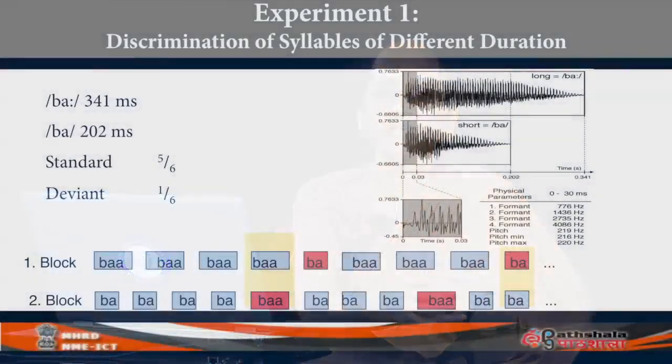Look at this experiment again on the screen. Instead of long and short, they have used these long and short stimuli. You see at the bottom of the figure, in block 1, you have ba, ba, ba, ba, ba, ba, ba, ba.